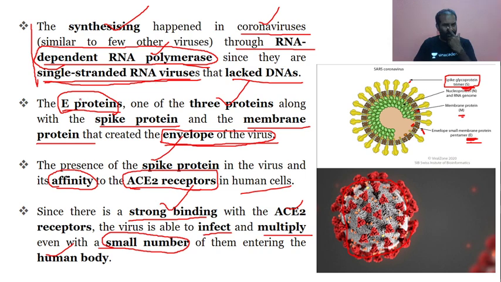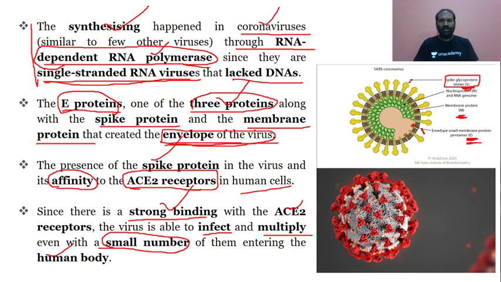We have looked at the three proteins, that is the E protein, the spike protein, S1, and the membrane protein, which is the M1, all three together creating the envelope.